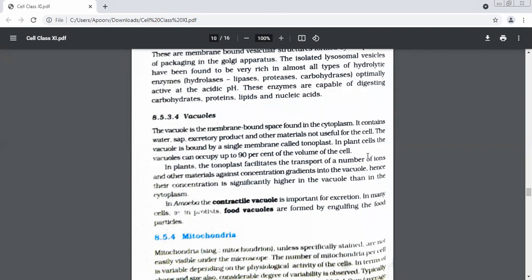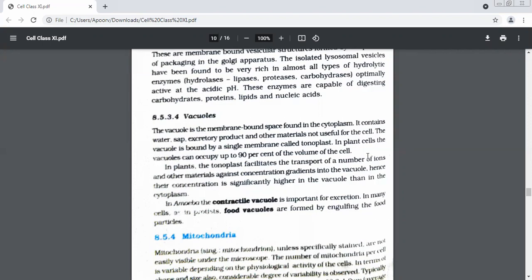So how much percent space of a plant cell is occupied by vacuoles? 90%. What is the membrane of vacuoles called? Tonoplast. Very good. In plants, the tonoplast helps in the transport of a number of ions and other materials against the concentration gradient into the vacuole.